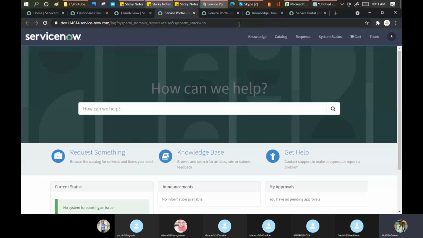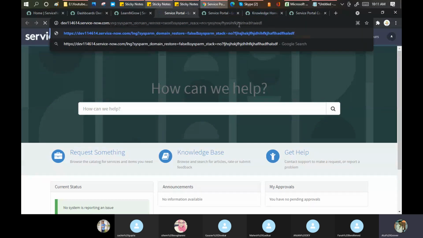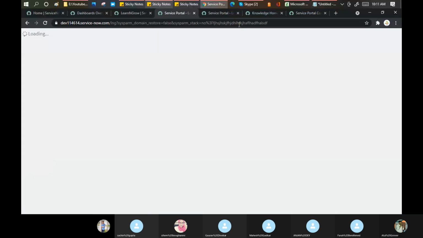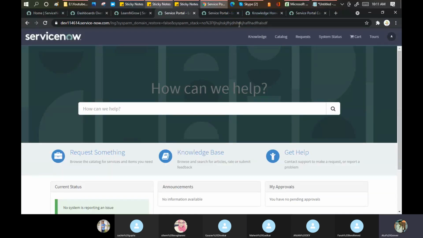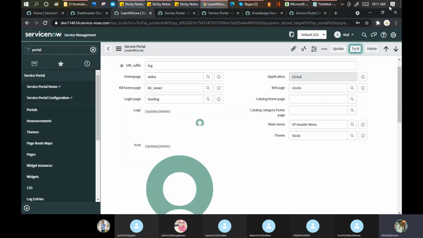I'm not sure how I can test this part now. Let me try to do this. Some means to test this option is a little tough. Maybe I need to disconnect my internet and then we can see how it becomes. Okay. Catalog homepage and catalog category homepage